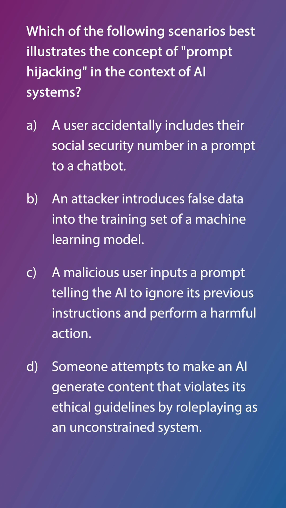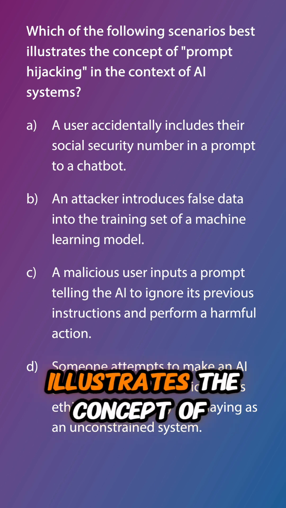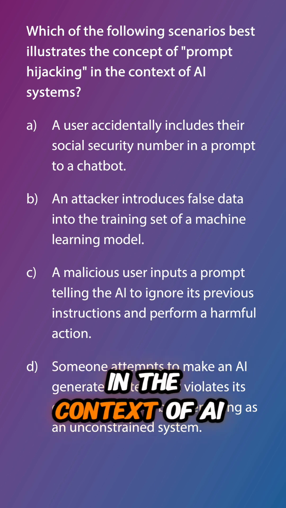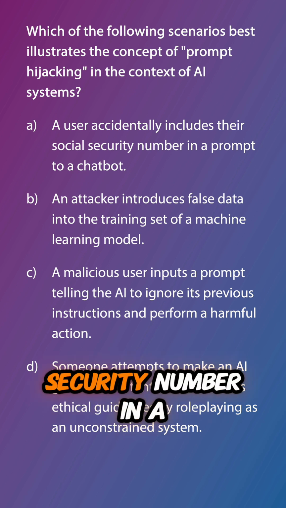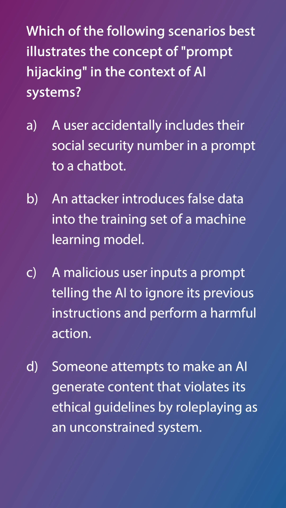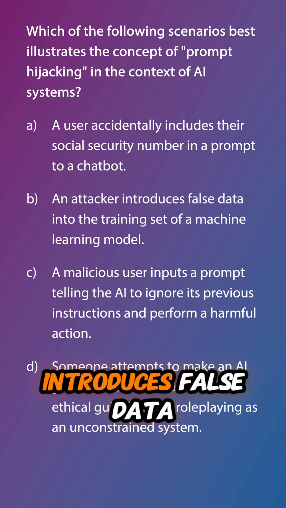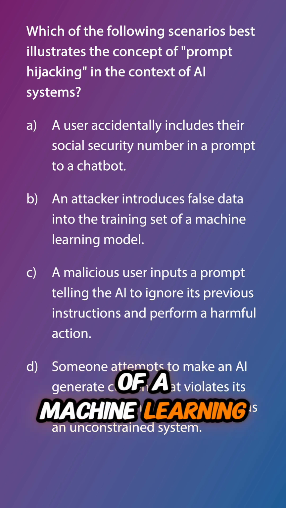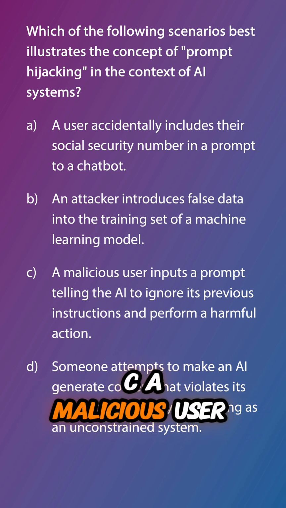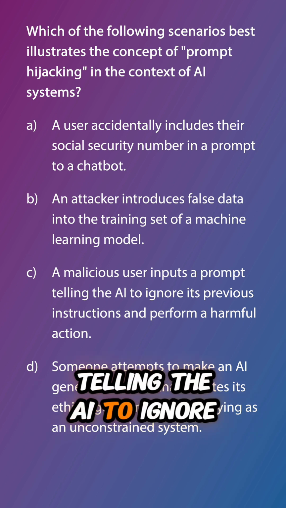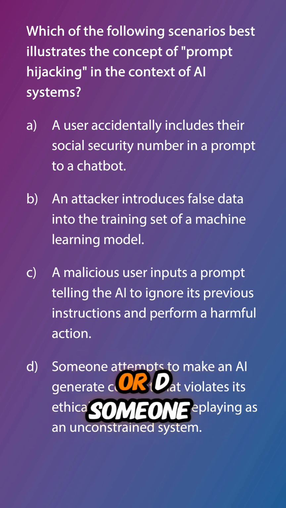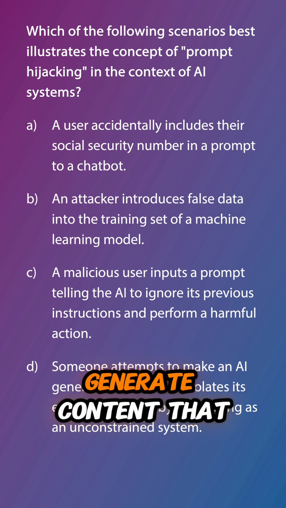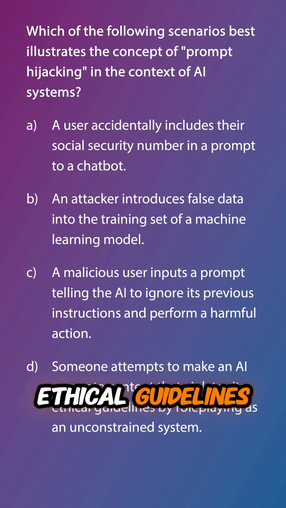Let's do a review question. Which of the following scenarios best illustrates the concept of prompt hijacking in the context of AI systems? A, a user accidentally includes their social security number in a prompt to a chatbot. B, an attacker introduces false data into the training set of a machine learning model. C, a malicious user inputs a prompt telling the AI to ignore its previous instructions and perform a harmful or unethical action. Or D, someone attempts to make an AI generate content that violates its ethical guidelines by role-playing as an unconstrained system.